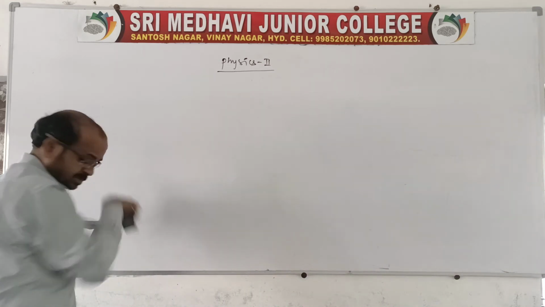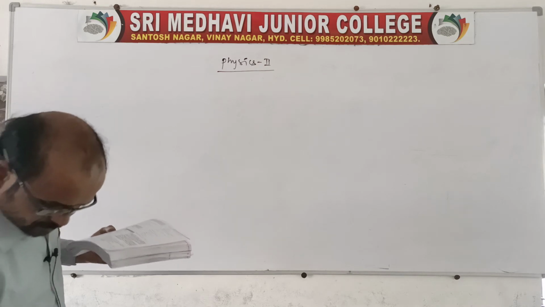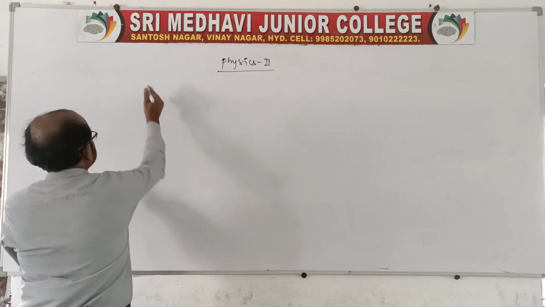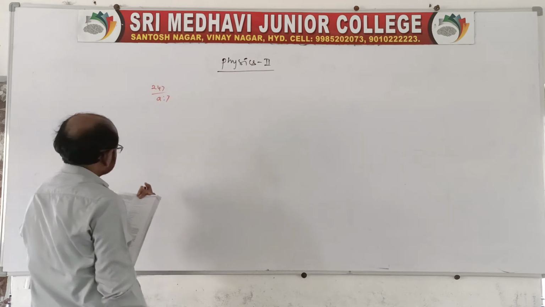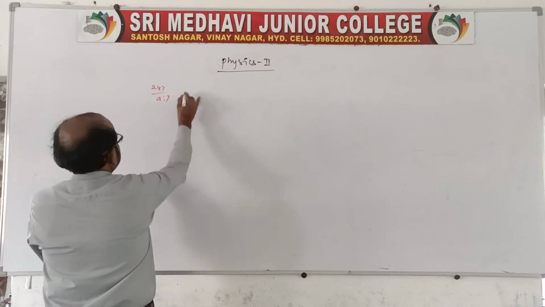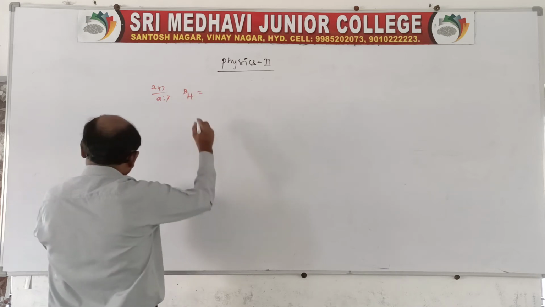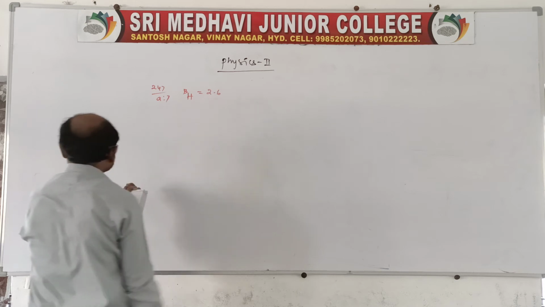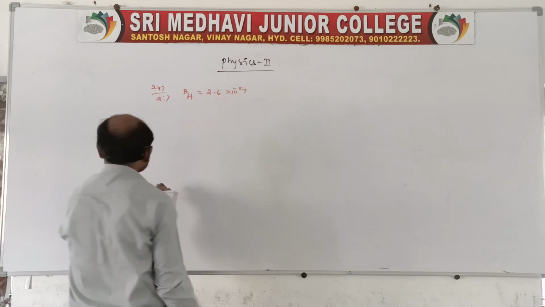The horizontal component of earth's magnetic field at a certain place is given: horizontal component BH is equal to 2.6 into 10 power minus 5 Tesla.